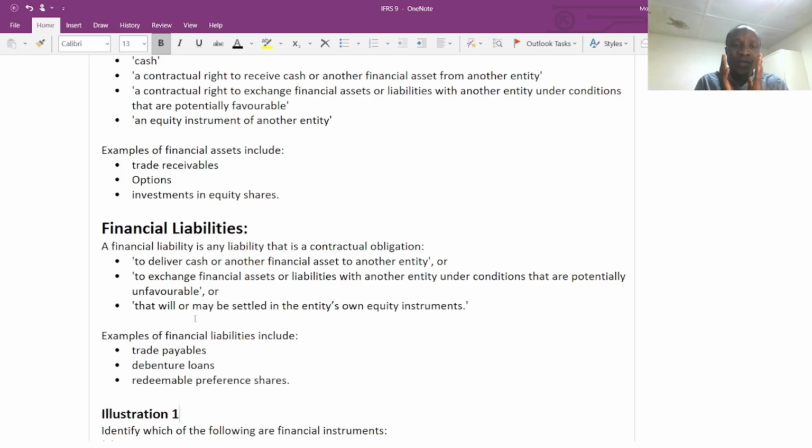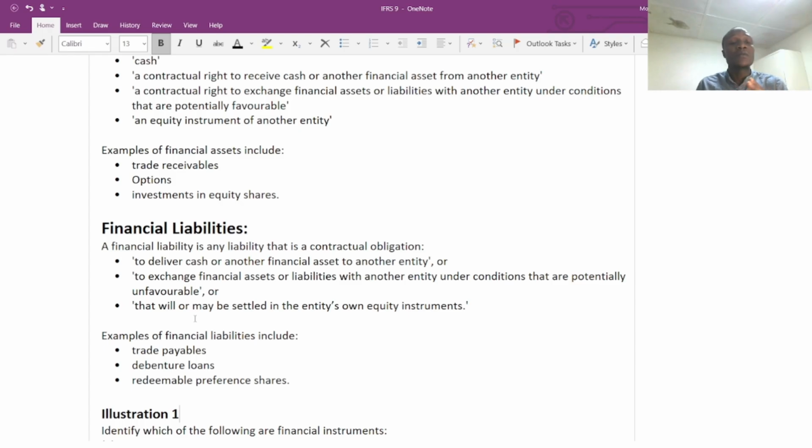When we are talking about assets, the controllability criteria, the inflow of economic benefit, and as a result of past event, the three features should be present. Also, if we're talking about liability, there should be a present obligation, and it should result in an outflow of economic benefits, and it should be as a result of past events. So the three features in the asset and liability should be present.